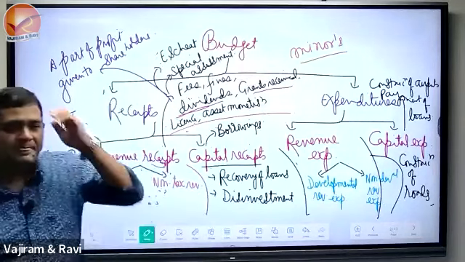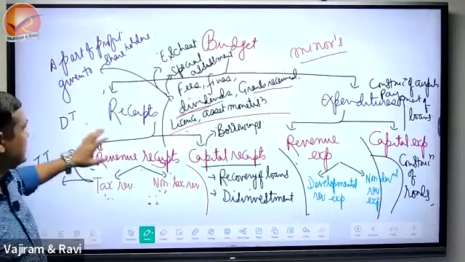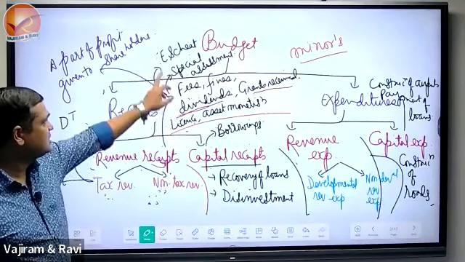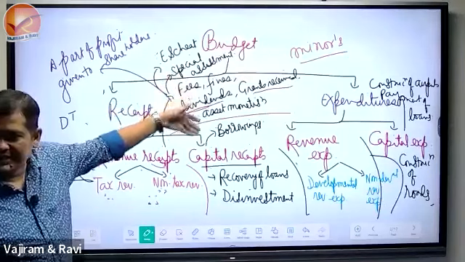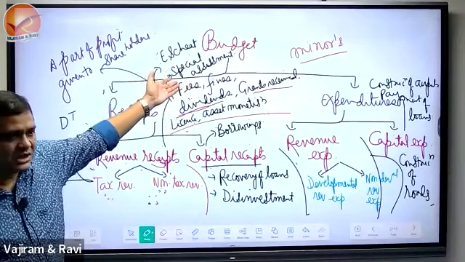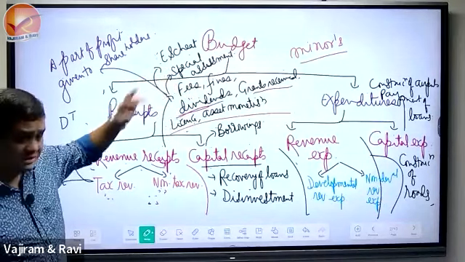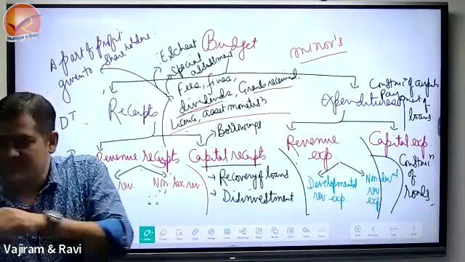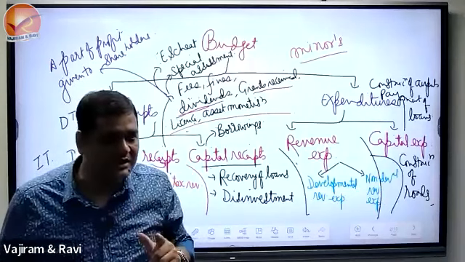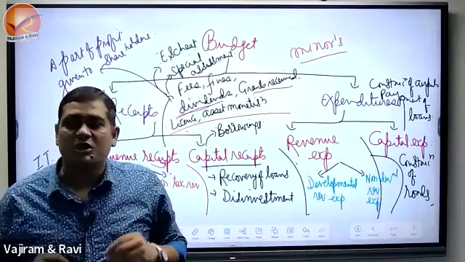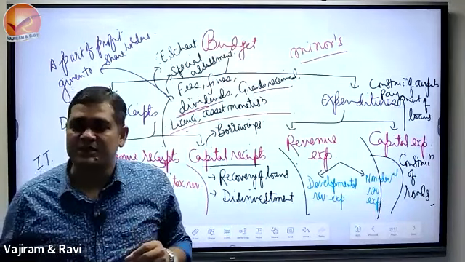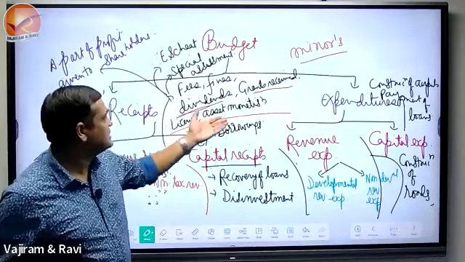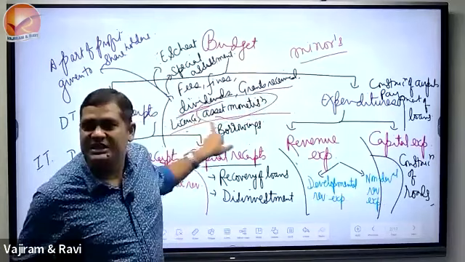Don't you think that this entire example, whether tax or non-tax, is not creating any kind of burden on the government? Entire receipts. Receipt to burden hoga hi nahi na, entire receipts. Number one, the first line of the definition, do not create any kind of liabilities. If you remember, liabilities means burden on the government. Number two, not obtained through selling of government properties. Nothing sold in the tax revenue, nothing sold here. Please understand, asset monetization is not the selling of it.